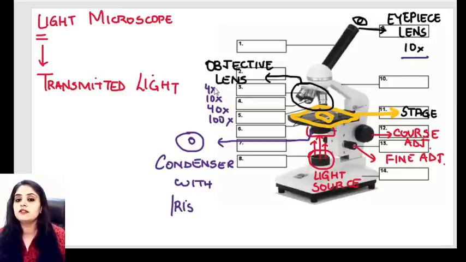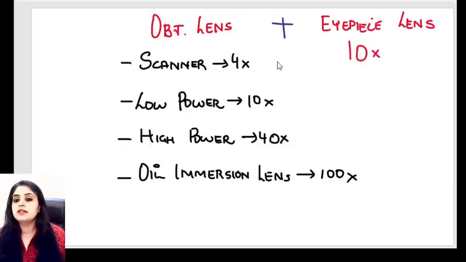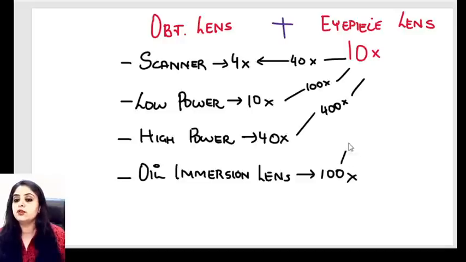So what is the total magnification? 4 into 10, 40. So let's do from here. If I want to calculate total, if you're using the scanner, then your total becomes 40 times. If you're using low power, then your total becomes 100 times. If you're using high power, then your total becomes 400 times. And if you're using oil immersion, 100 into 10, your total becomes 1000 times.